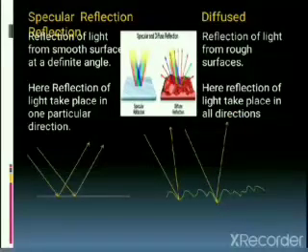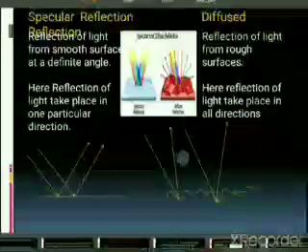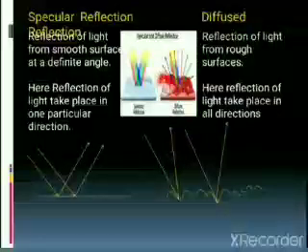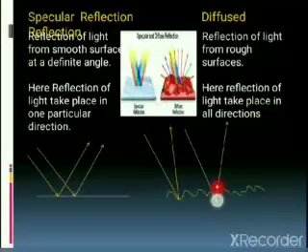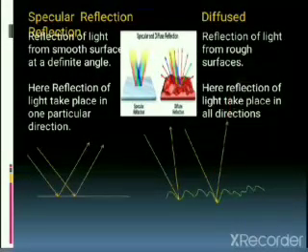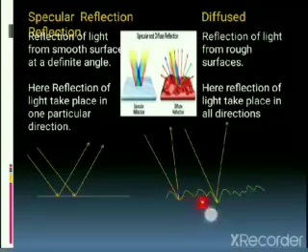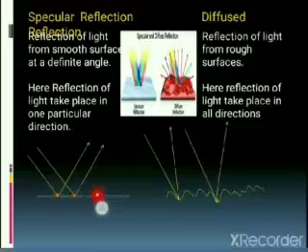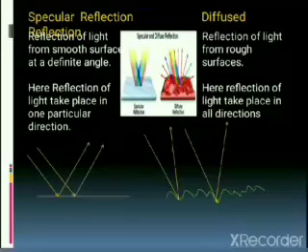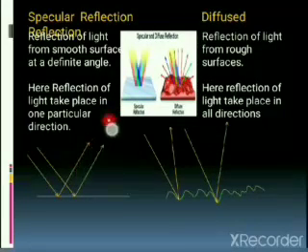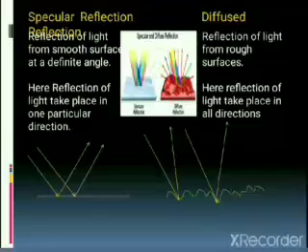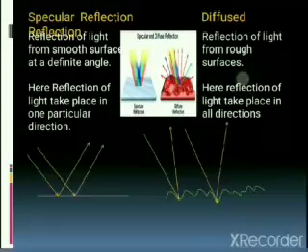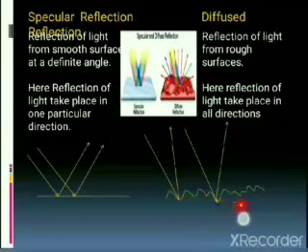So at one point here the ray of light is traveling in this direction, and here it is traveling in this direction. So rays of light are traveling in two different directions. Why is it so? Because of the rough surface. Here, since it was a plane surface, the rays go in one straight direction. Here one is going in this direction and another is going in this direction. Why is it so? Because of irregular reflection.